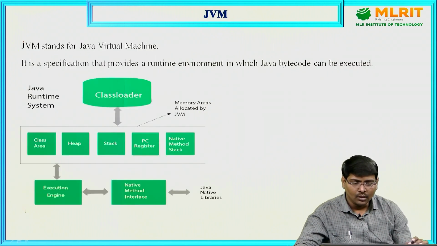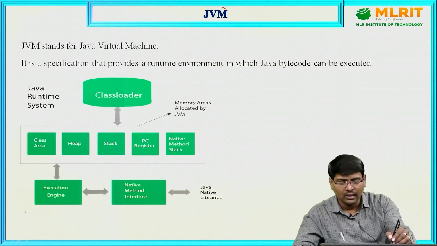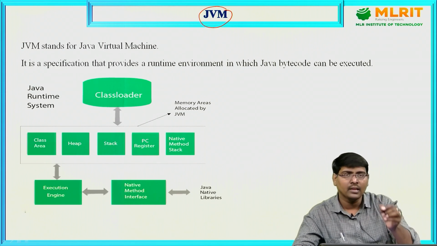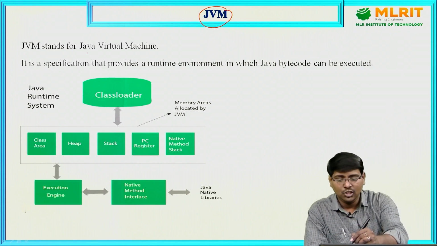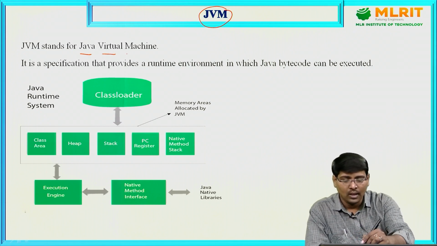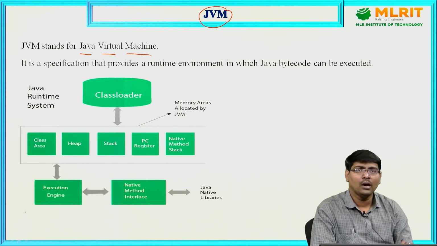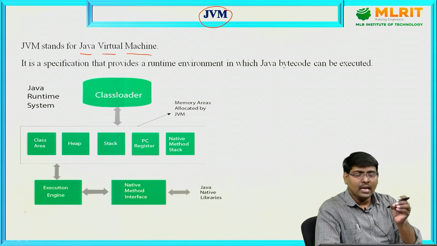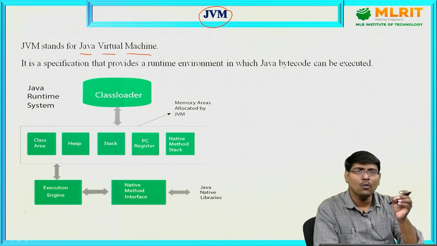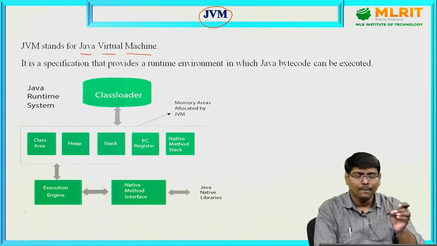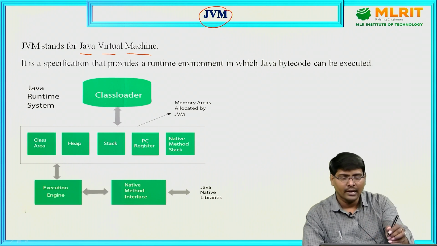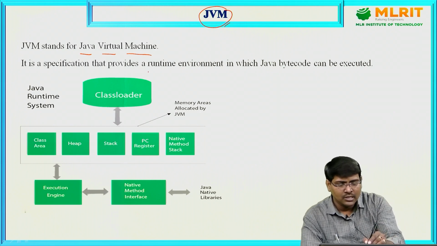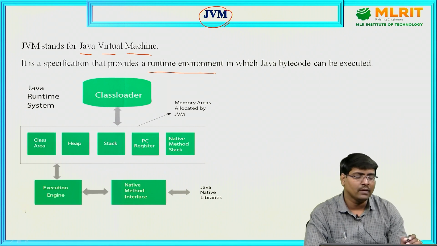Clear? Now, finally, the most important thing everyone needs to know is JVM, Java Virtual Machine. The name specifies Java Virtual Machine. The machine does not exist physically, and this JVM is available in the runtime environment.